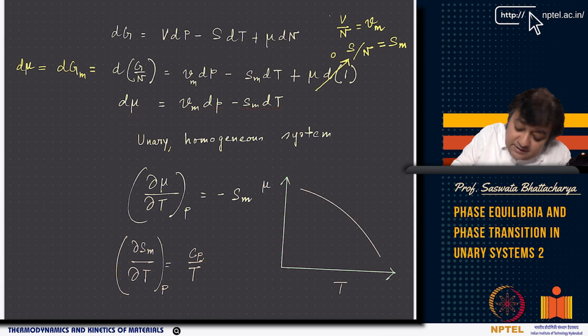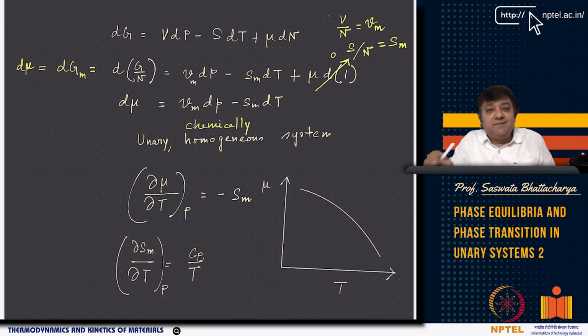And again, it's chemically homogeneous, right? Because it's a unary, single component system, it's a chemically homogeneous system. Everywhere chemically it is identical. If it is iron, it is always iron. Iron in BCC form, but the composition is iron. The atoms of iron only we are considering in the BCC crystal structure. BCC iron is called ferrite, and FCC iron is called austenite. Austenite or ferrite, all of these are for the pure element iron. There is no other component in the mix.